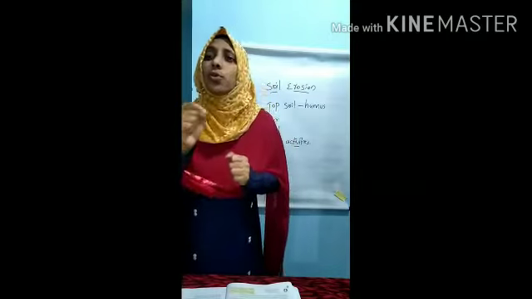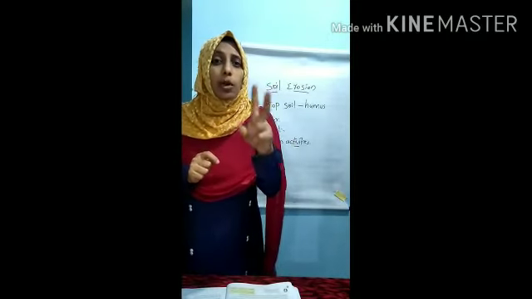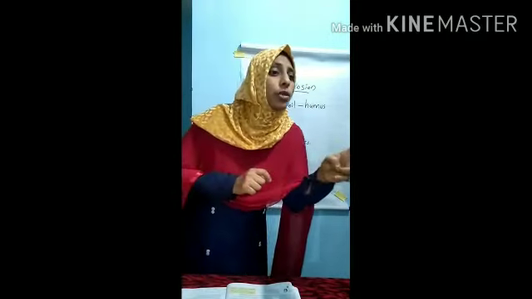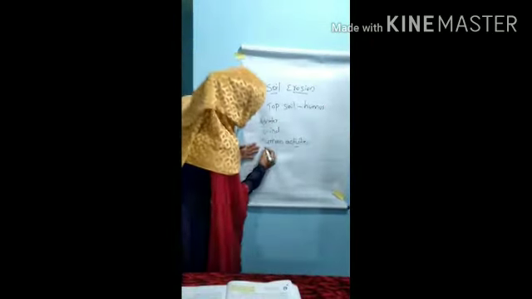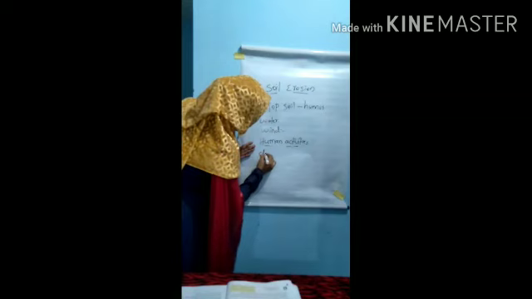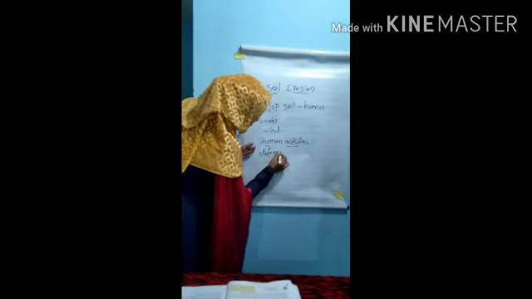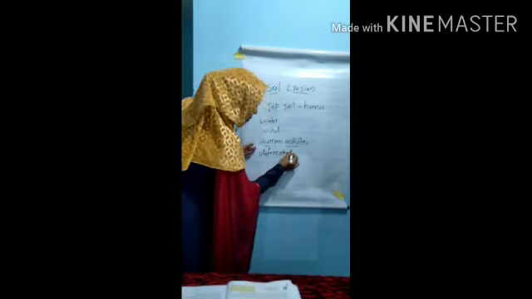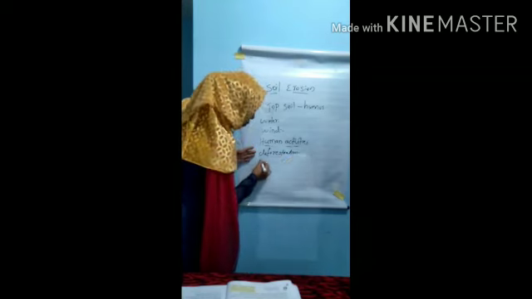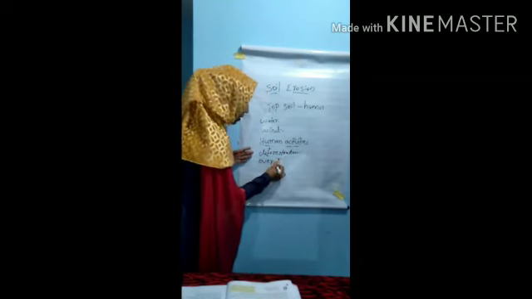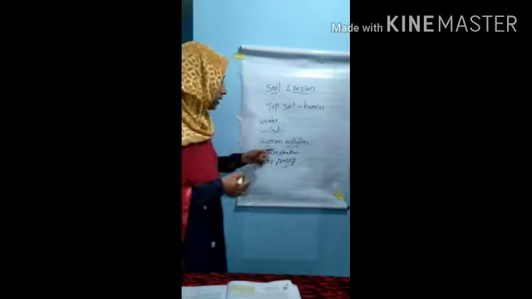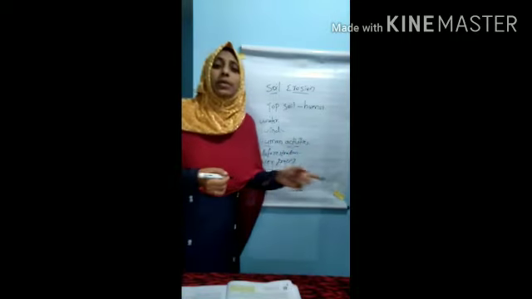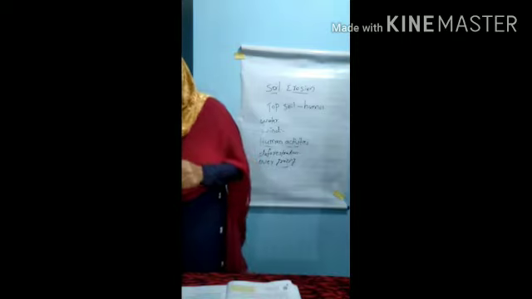That causes soil erosion, mainly because of two reasons: deforestation and overgrazing. These are the two human activities that cause soil erosion.